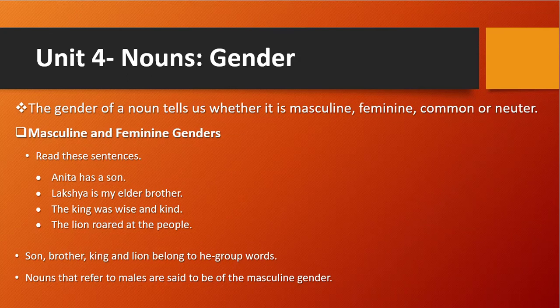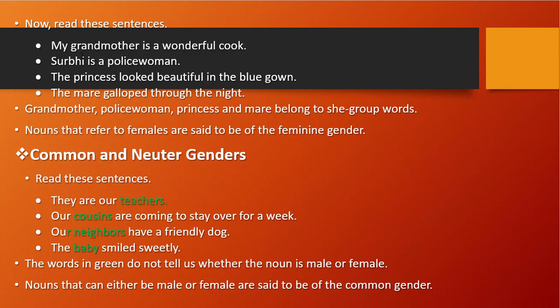Let's see those also. Now read these sentences here. My grandmother is a wonderful cook. Surbi is a policewoman. The princess looked beautiful in the blue gown, and the mare galloped through the night.